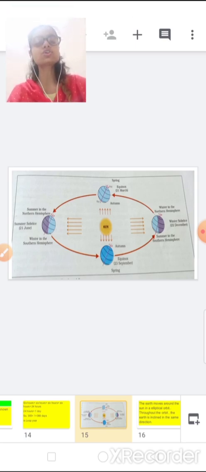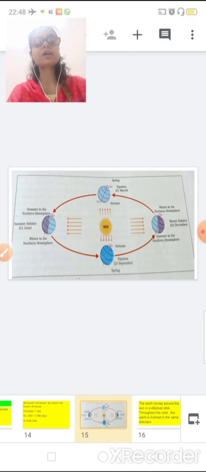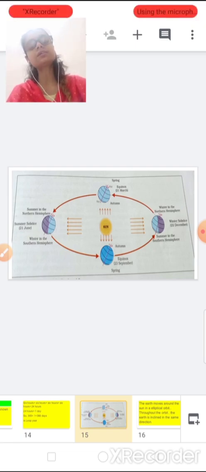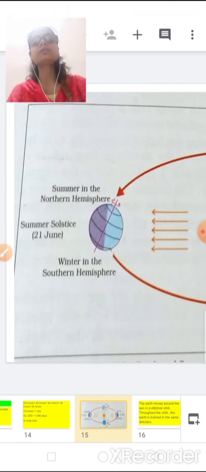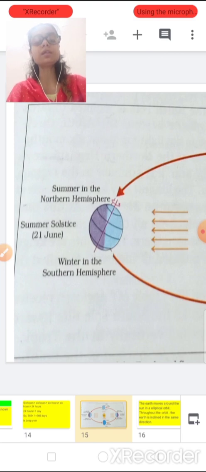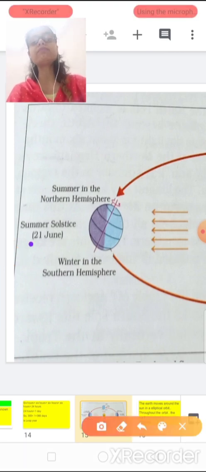If you see this diagram very carefully, I have taken it from your NCERT geography book, so you can easily relate to it. If you want, you can open your book also, and whatever I am teaching you, you can see in the book too. So students, now look at this. What is written here? Summer in the northern hemisphere. What does it mean? It means during 21st June, what type of temperature?